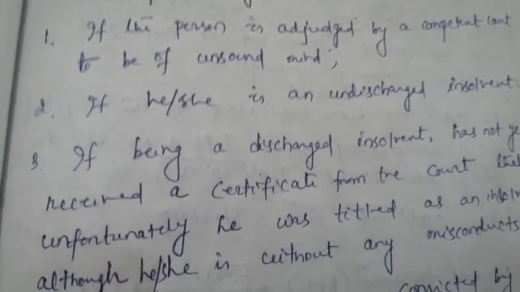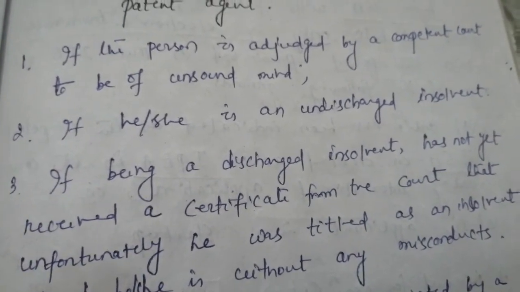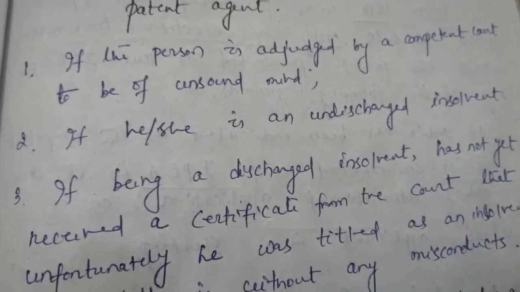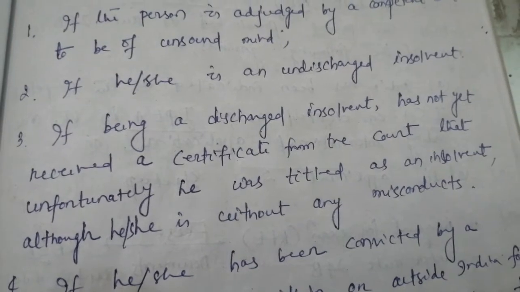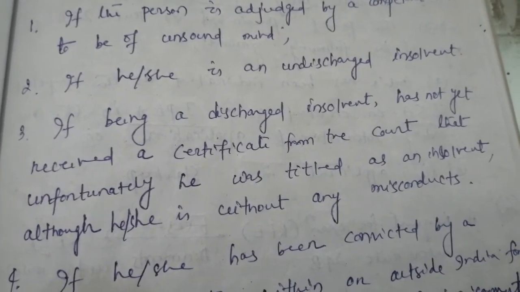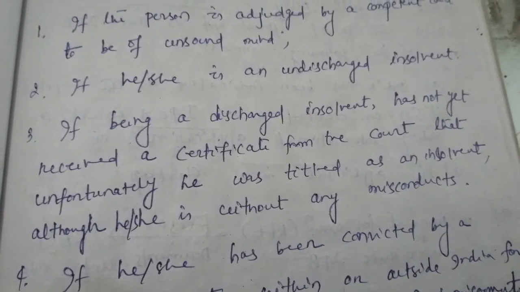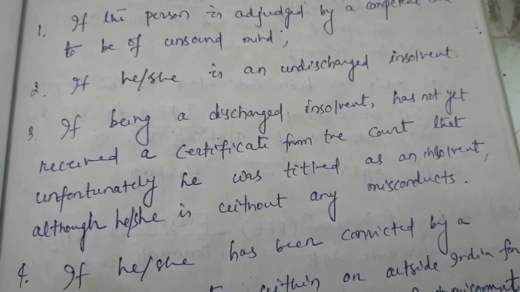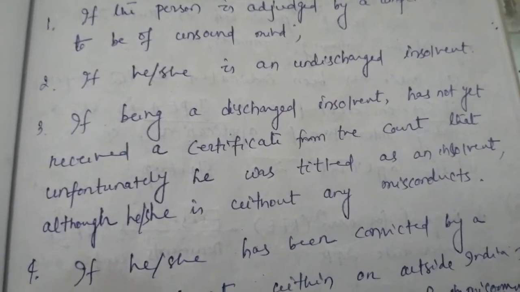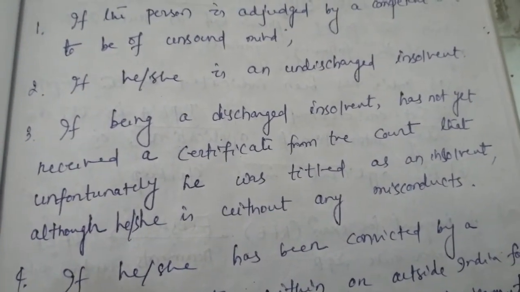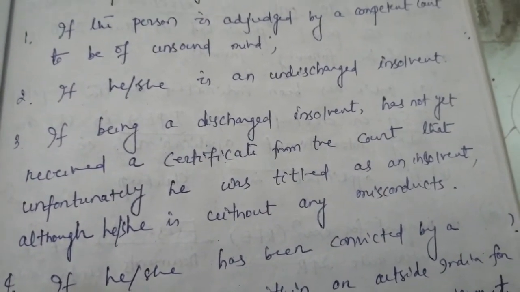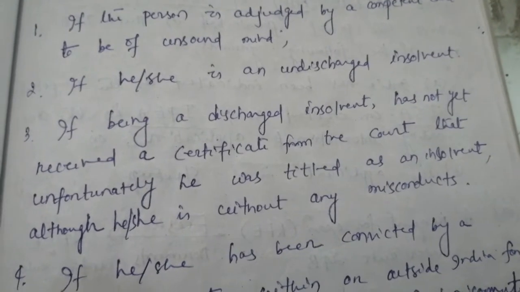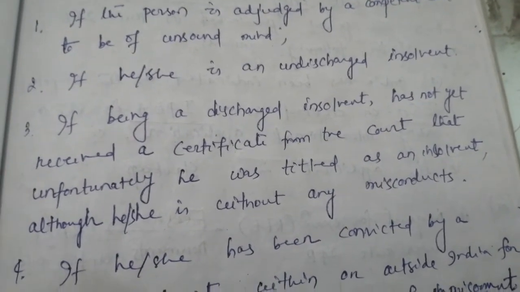Next one is, if he or she is an undischarged insolvent. Number 3 is, if being a discharged insolvent, he or she has not yet received a certificate from the court that unfortunately he was titled as an insolvent, although he or she is without any misconduct.